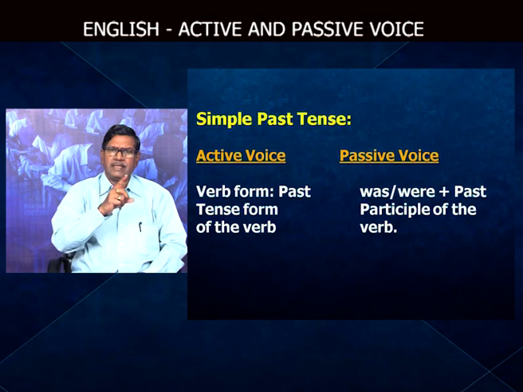Past participle, it becomes changed to past participle of the verb, and it is preceded by was or were. That is, the be form takes past tense. Be past tense: I was, he was, am was, is was, or were.